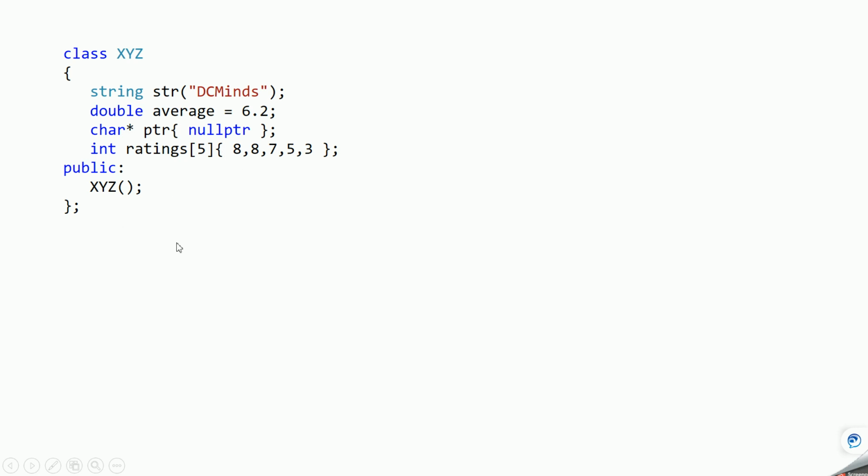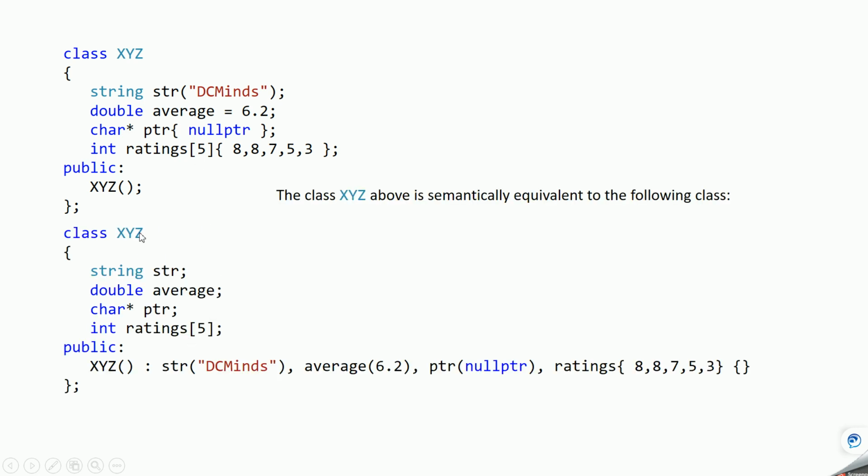This code looks similar to this code, so it can be rewritten like this: just declare the variable here and assign the value using a member initializer. Give the constructor name, then a colon, then the variable names and the values.